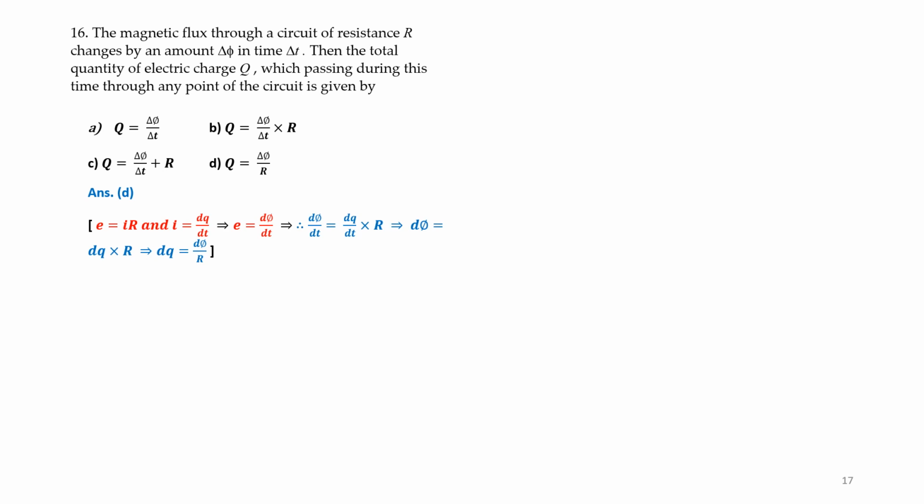Question number 17. A coil having an area A0 is placed in a magnetic field which changes from B0 to 4B0.